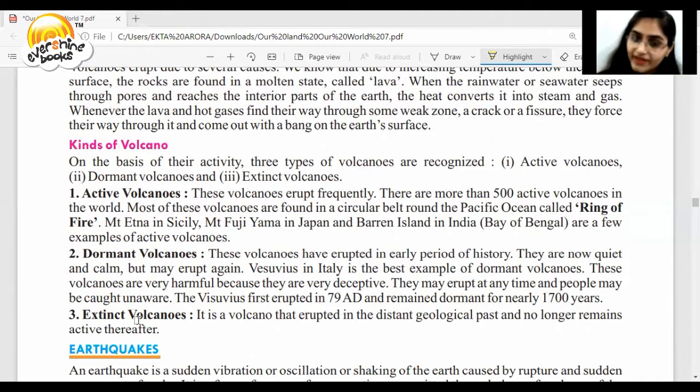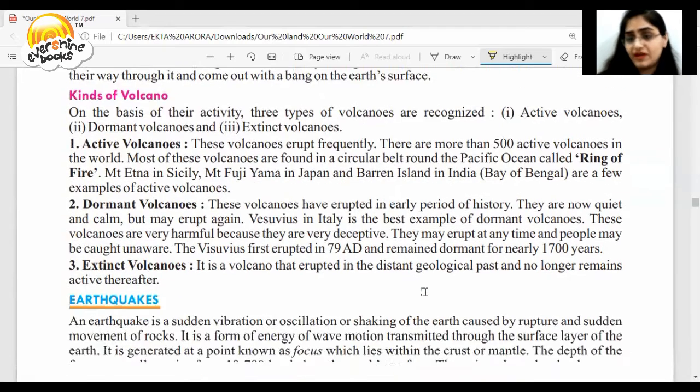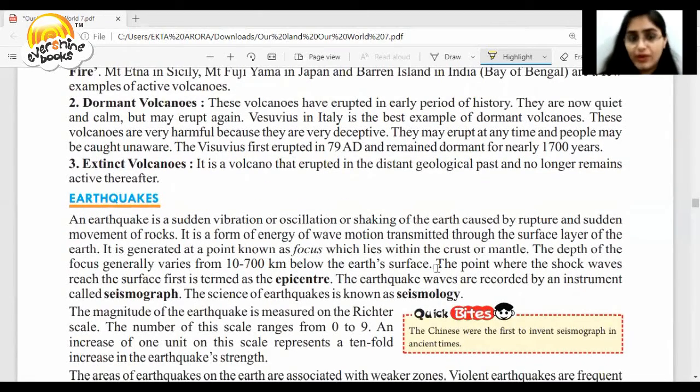Now there are some extinct volcanoes also. They erupted in a distant geological past and no longer remain active thereafter. Now, what is an earthquake? When the earth shakes very vigorously, the sudden vibration or shaking in the earth is called an earthquake. It is a form of energy of wave motion transmitted through the surface layer of the earth. It originates at a point known as the focus, which lies within the crust or mantle.